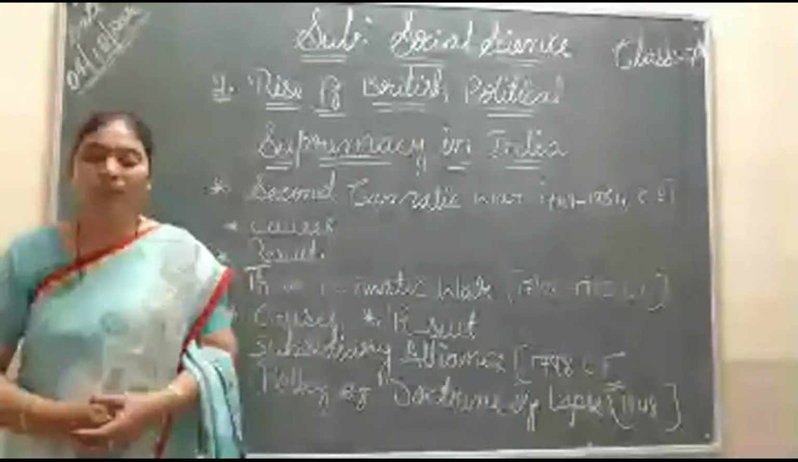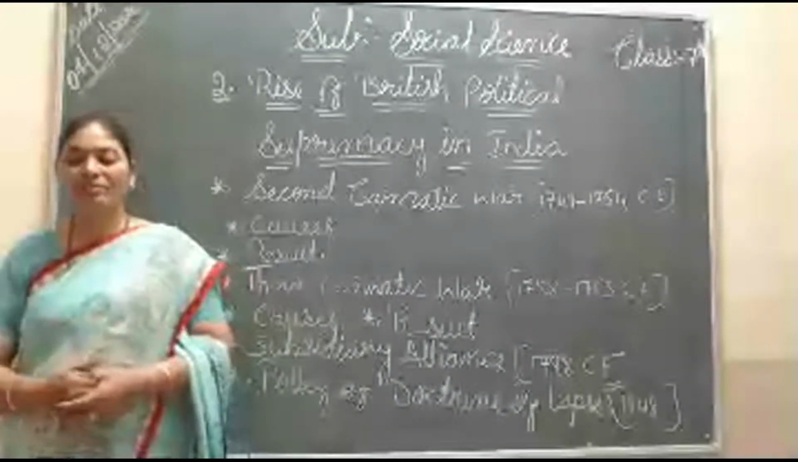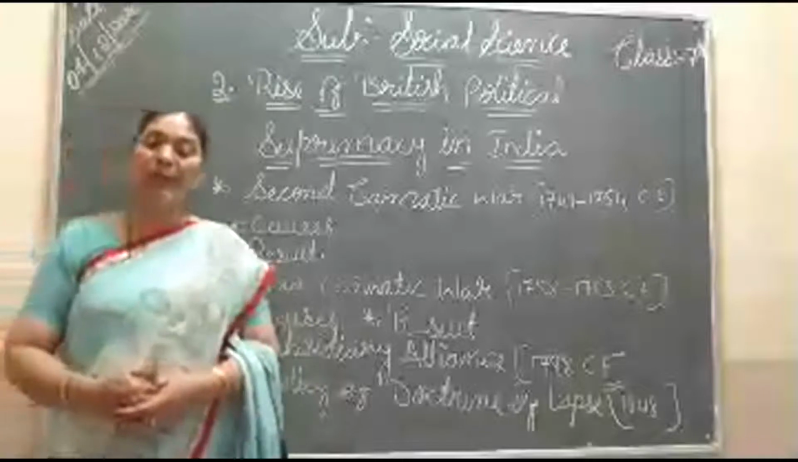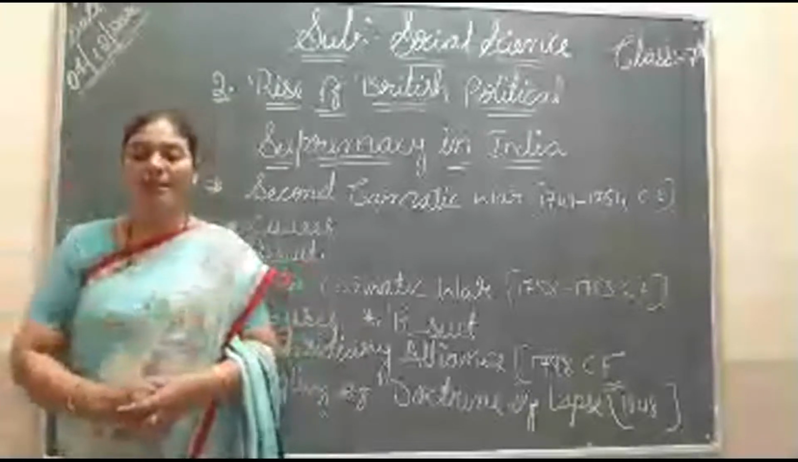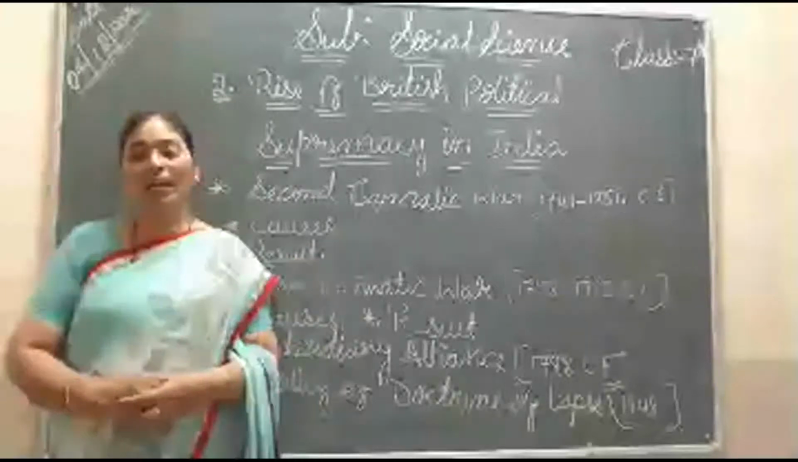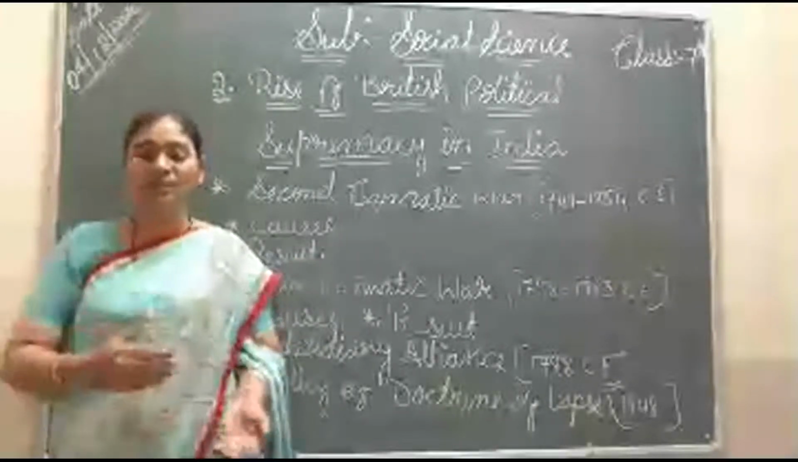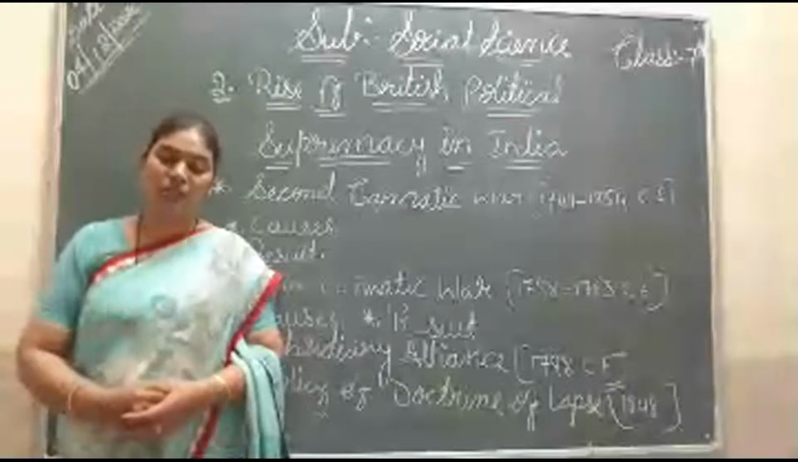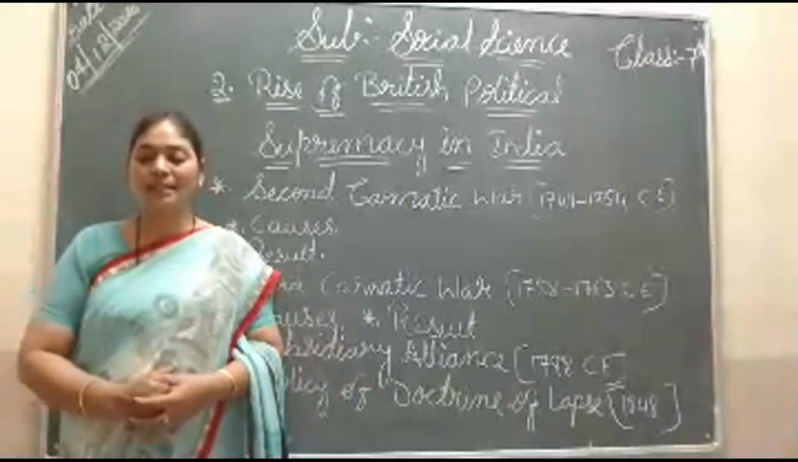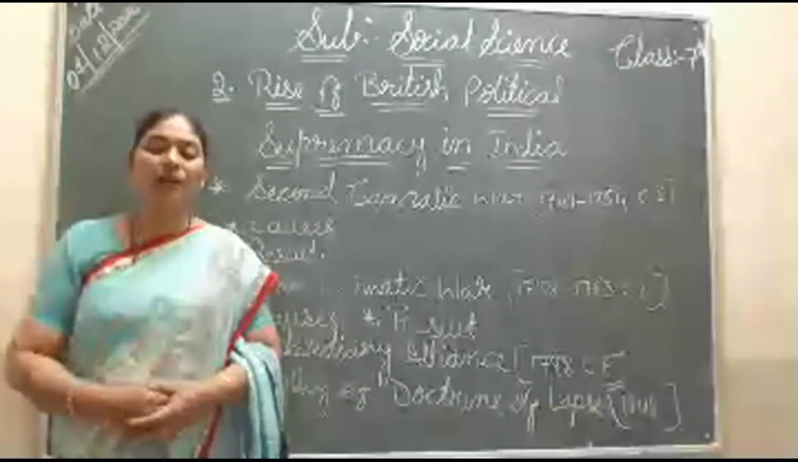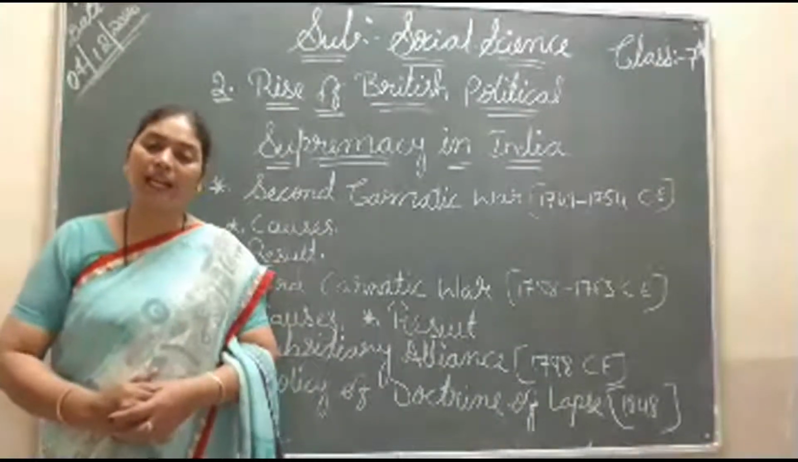Carnatic War. This Carnatic was one of the regions of the Mughal Empire. It is the Coromandel area also, the coastal region of present Tamil Nadu and Andhra Pradesh. Present Tamil Nadu and Andhra Pradesh, the coastal area. So this place was called Carnatic by the Britishers.